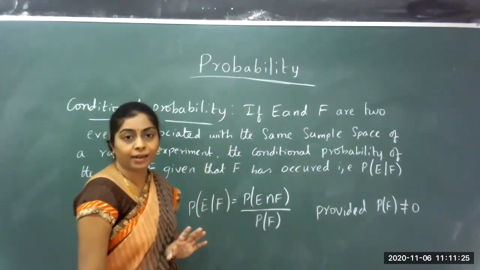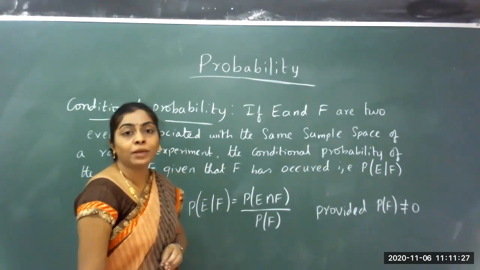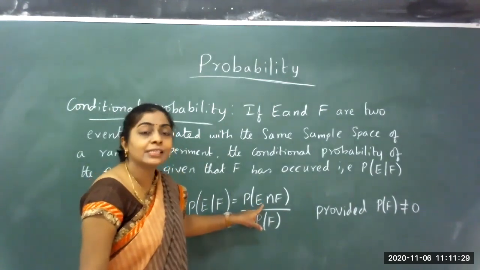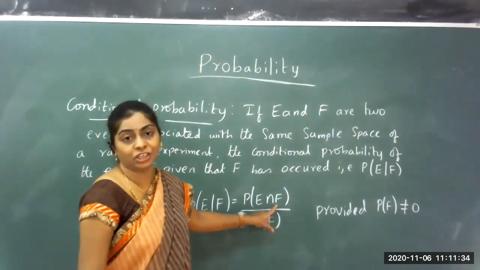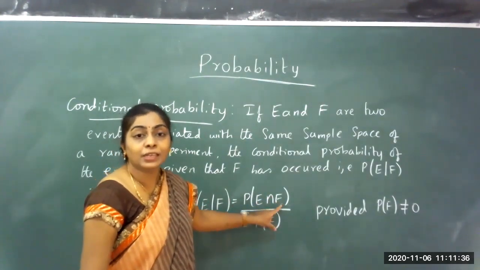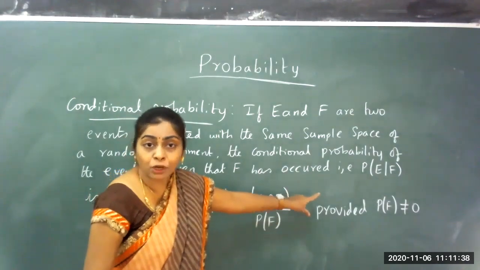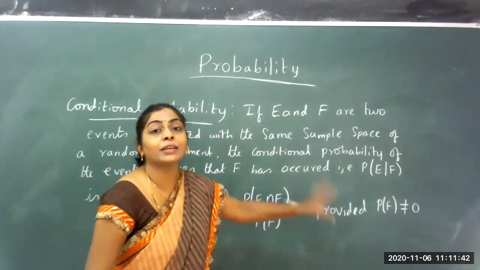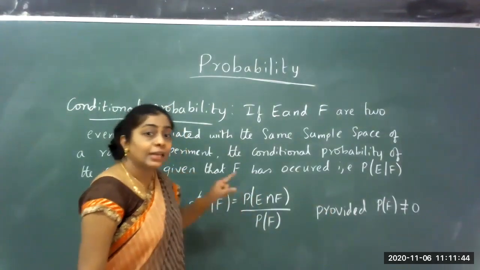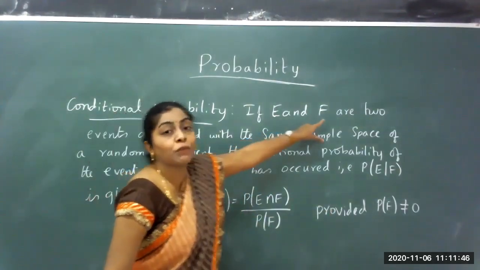Two events have occurred, so we take the common outcomes and write the intersection, E intersection F. The probability of E intersection F is the number of favorable outcomes in E intersection F divided by the total outcomes.